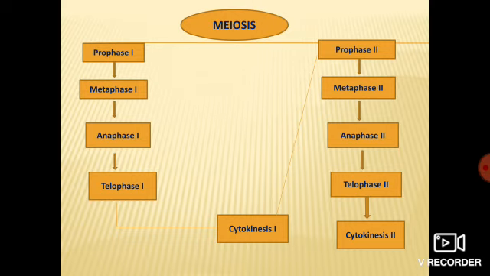Got it? That is the flow chart. What I want to say in brief is that meiosis is divided into two stages, meiosis 1 and meiosis 2. Meiosis 1 has prophase 1, metaphase 1, anaphase 1, telophase 1, followed by cytokinesis 1, which produces two daughter cells having 23 chromosomes. Each daughter cell enters into prophase 2, which is followed by metaphase 2, anaphase 2, telophase 2 and cytokinesis 2, producing four daughter cells each with 23 chromosomes. Got it? Now let's discuss all of them one by one.